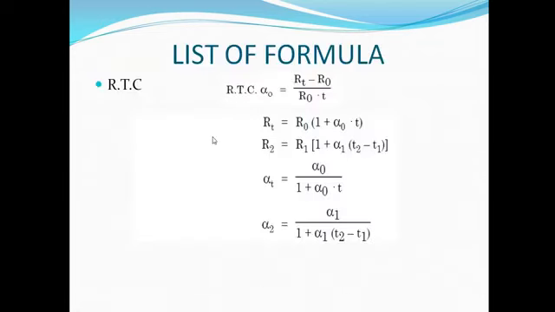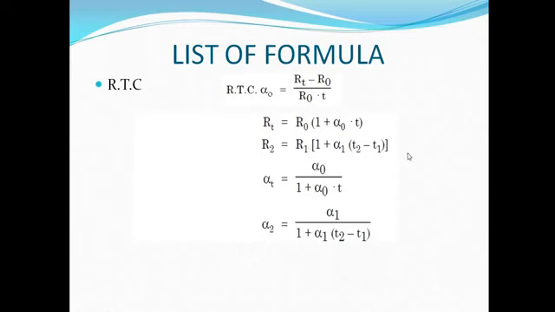Now these are the list of the formulas for solving the problems. Alpha 0 is (RT minus R0) upon R0T, when the initial temperature is 0 degree centigrade. At that time RT is also R0 into (1 plus alpha 0 T).